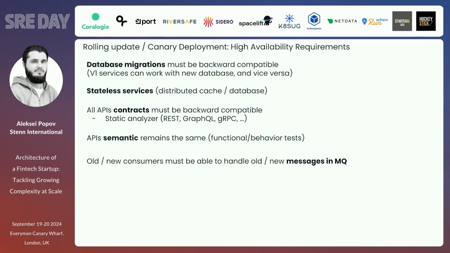All new consumers must be able to handle old messages in message queues, because message queues are usually a stateful approach for communication between services, and we need to understand that as well, because we cannot just retry. We need to be able to read new messages, read old messages from a new service, and vice versa.